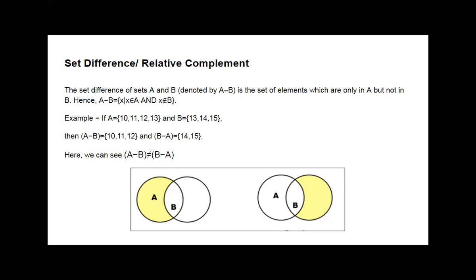A minus B is the set of X such that X belongs to A and X does not belong to B. Okay. When I want to write A minus B, I will consider the elements of A which are not present in B.